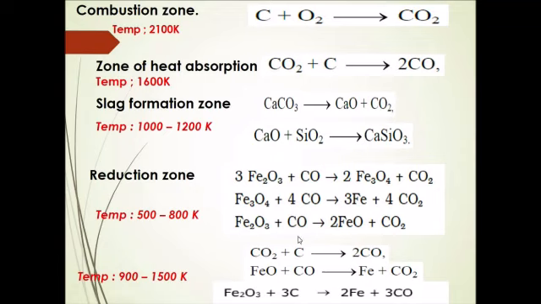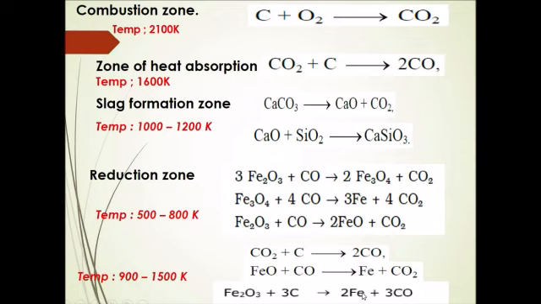After reduction using carbon monoxide, some of the iron oxide is still left unreduced. This unreduced iron oxide is directly reduced to iron at high temperature by using carbon or coke as the reducing agent.